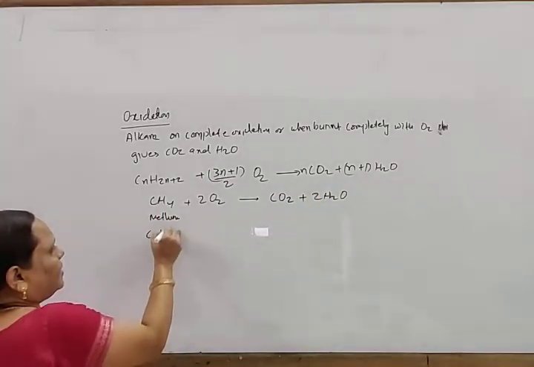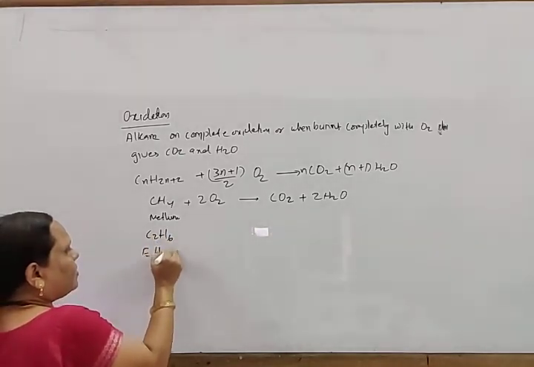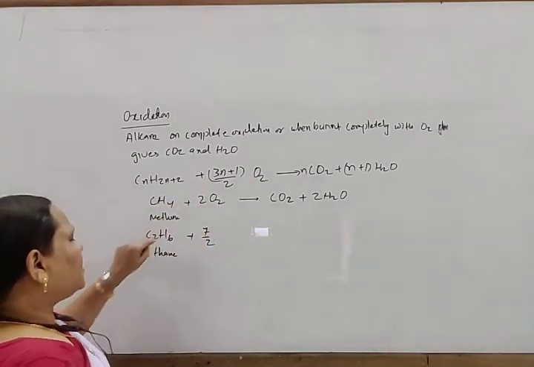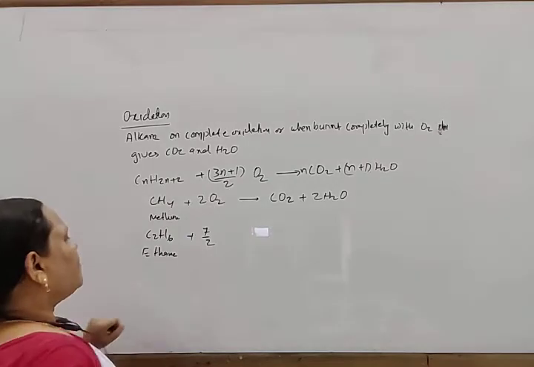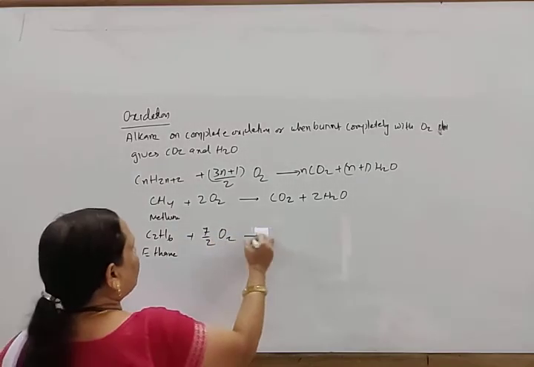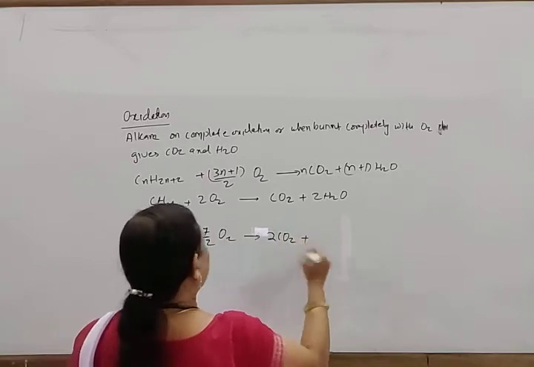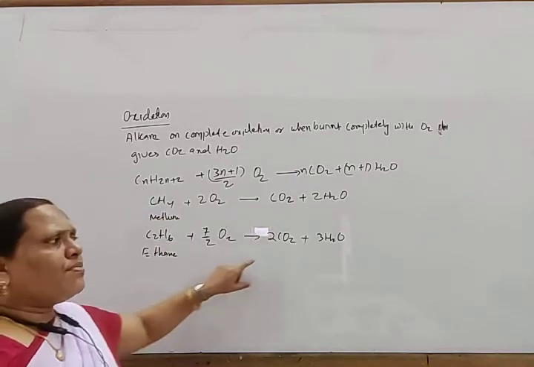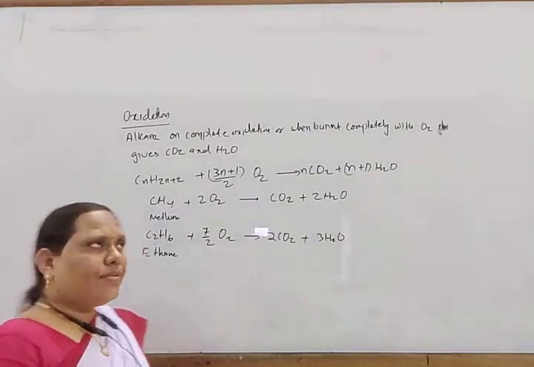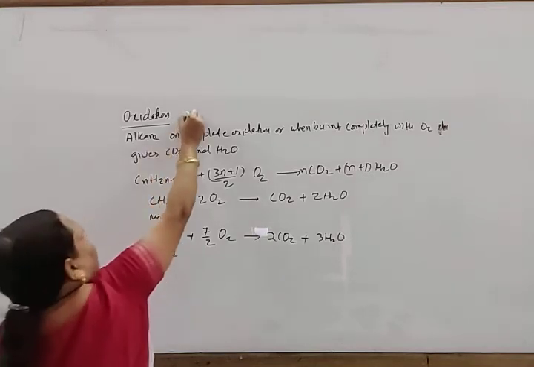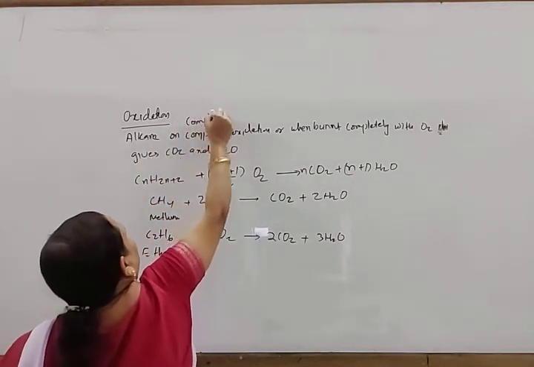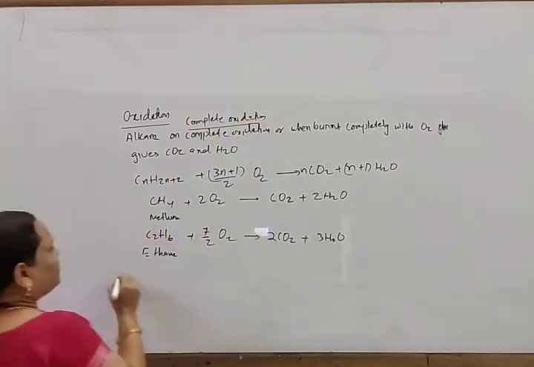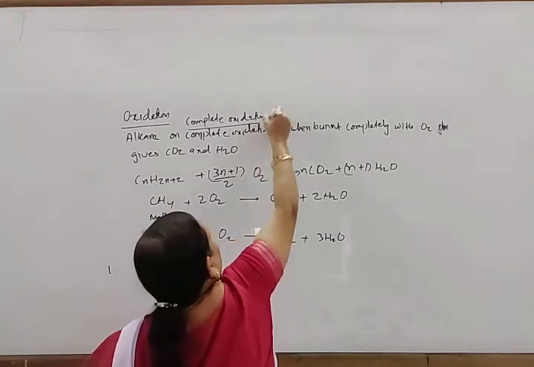Similarly, if this is ethane, it requires 7/2, that is 3n, 3 into 2 is 6, plus 1, 7. So 7/2 O2 gives 2 CO2 plus 3 H2O. So when burned completely, it gives carbon dioxide and water. This is called complete combustion, or complete oxidation.